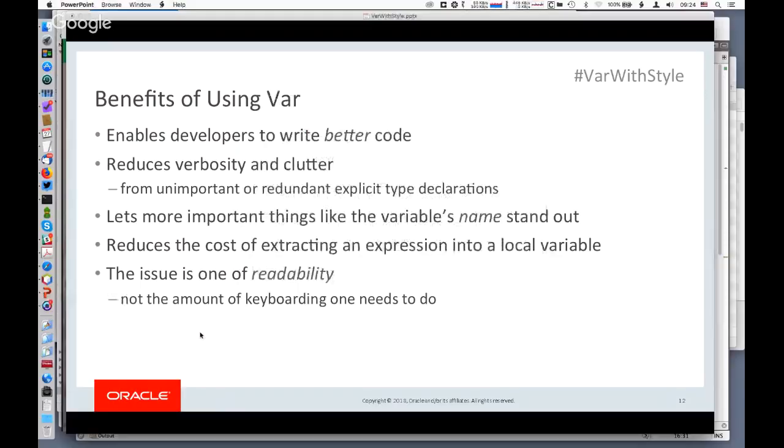It's not the idea that, oh, okay, I'm typing a program at the keyboard and var lets me type fewer characters so my fingers aren't going to get tired out. That's not really what the issue is, because most people use IDEs, there's auto-completion, that sort of stuff. Really, the issue of var is when somebody is reading the program.